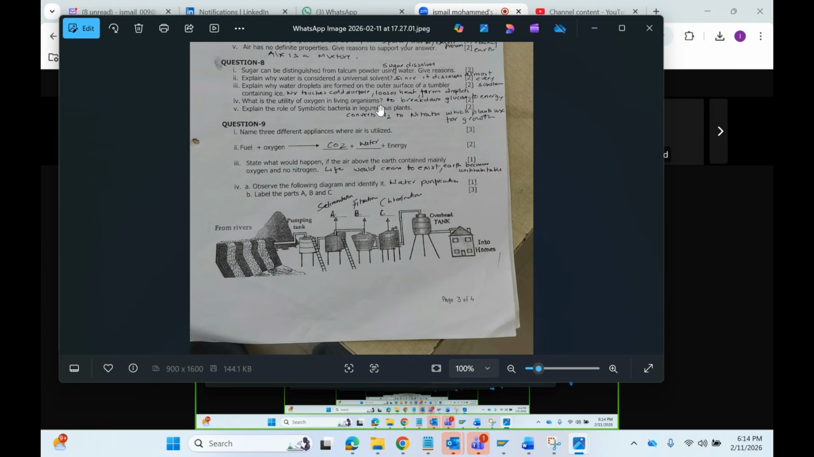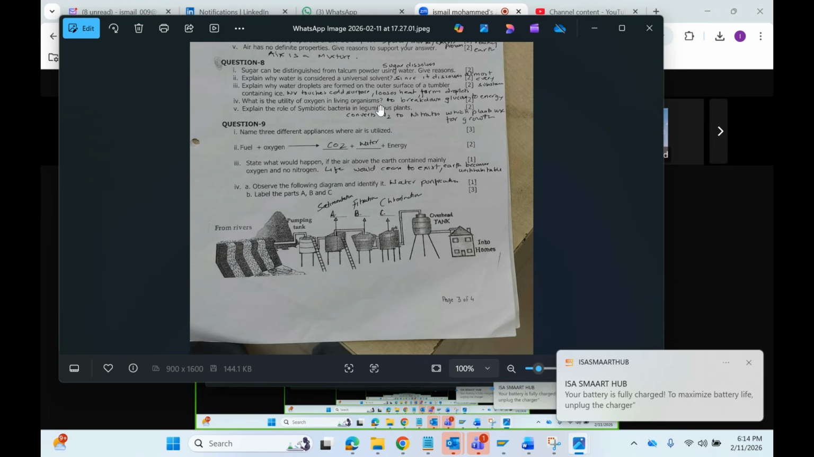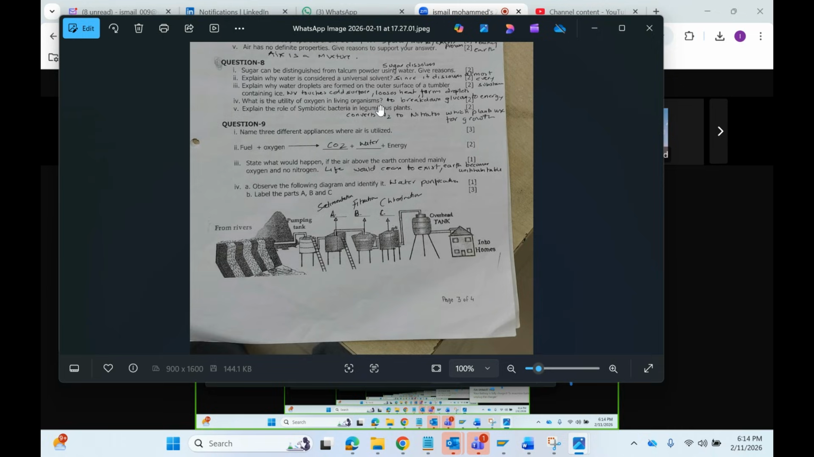Utility of oxygen in living organisms. All the living organisms take oxygen and they have glucose. They break down this glucose in presence of oxygen and produce CO2, water and energy. So that is the utility of oxygen.